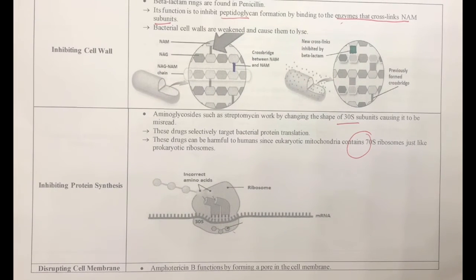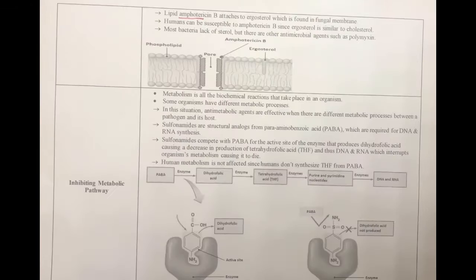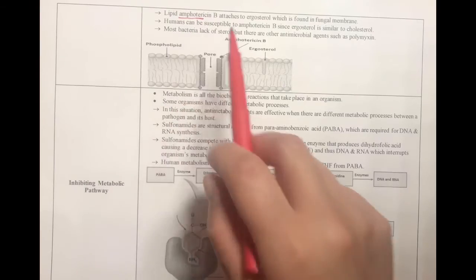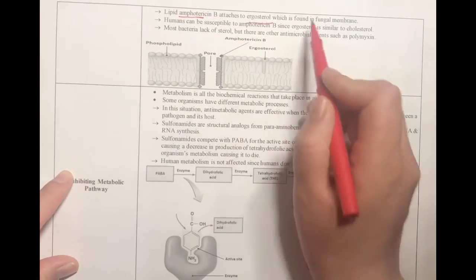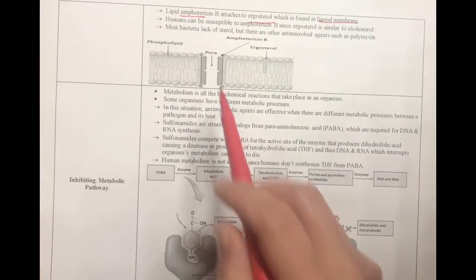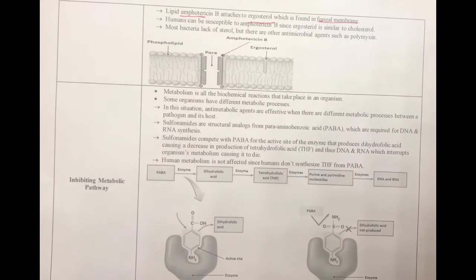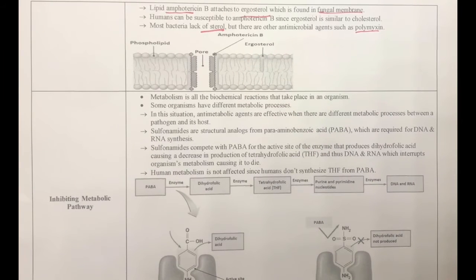Polyenes such as amphotericin B function by forming a pore in the cell membrane. Amphotericin B attaches to ergosterol, which is found in the fungal membrane. Humans can be susceptible to amphotericin B since ergosterol is similar to cholesterol. However, cholesterol does not bind as well to amphotericin B as ergosterol.